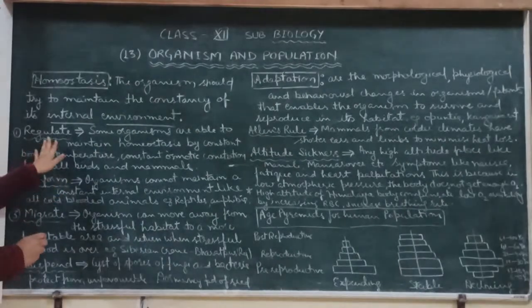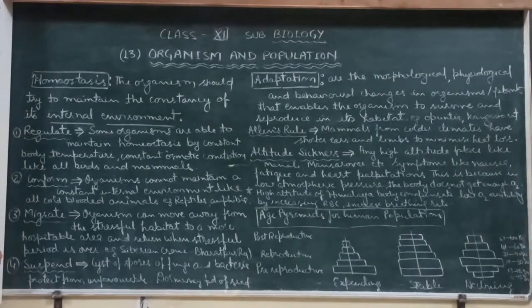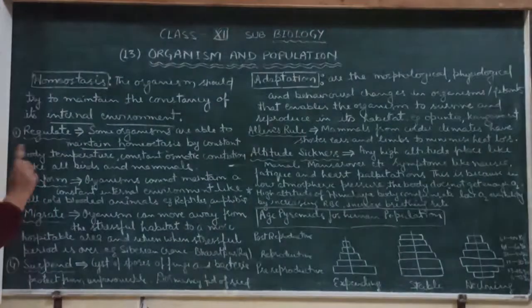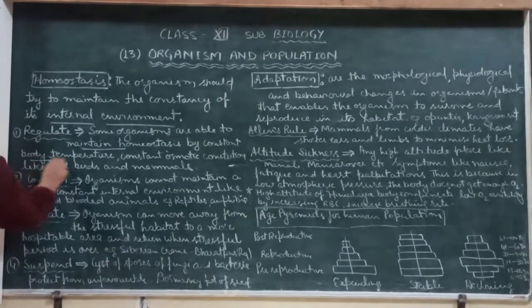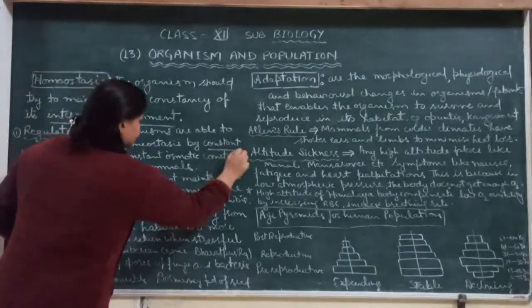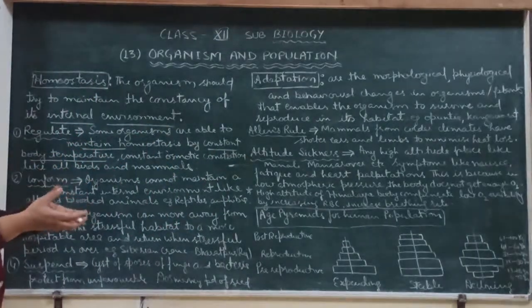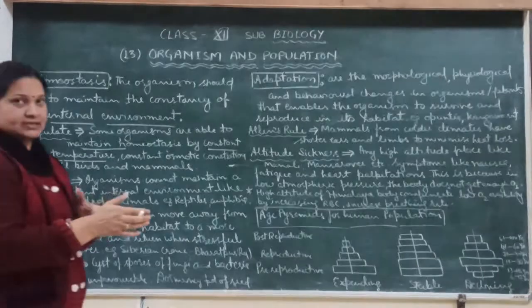The first one is the regulator. Who can we call a regulator? Some organisms are able to maintain homeostasis by keeping a constant body temperature. Like us, our body temperature is always constant at about 37 degrees Celsius.